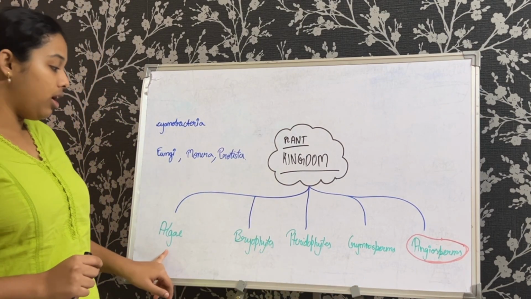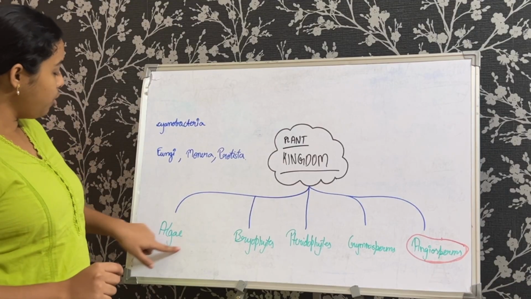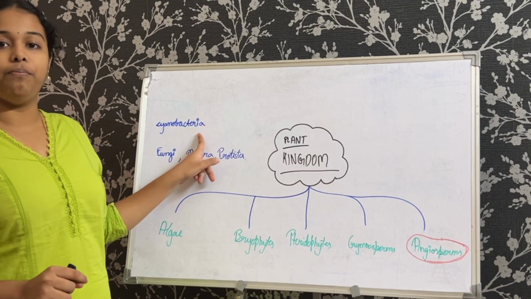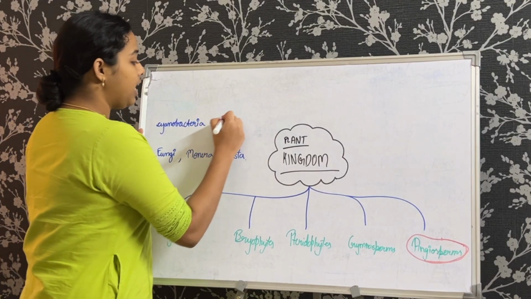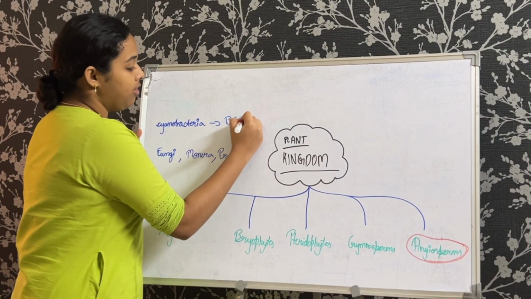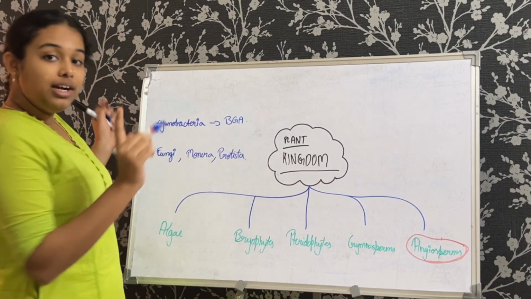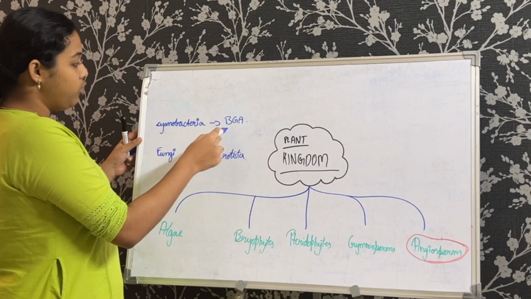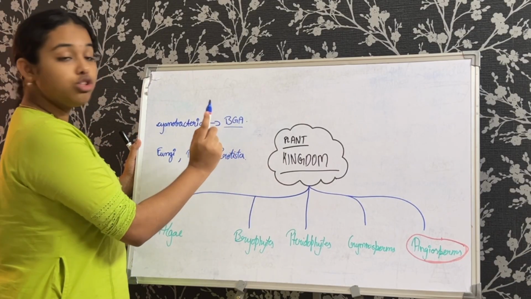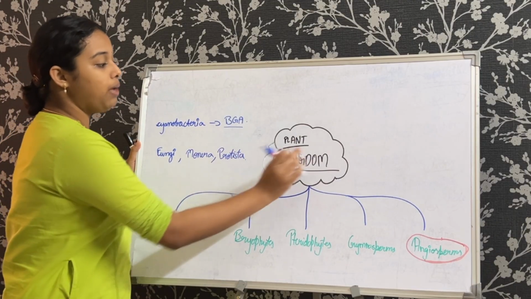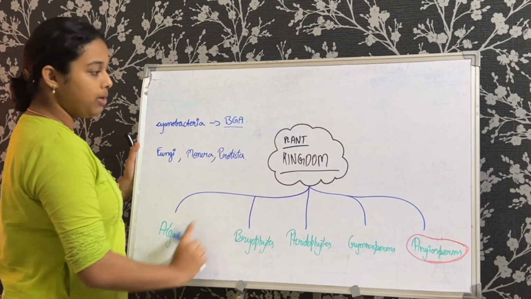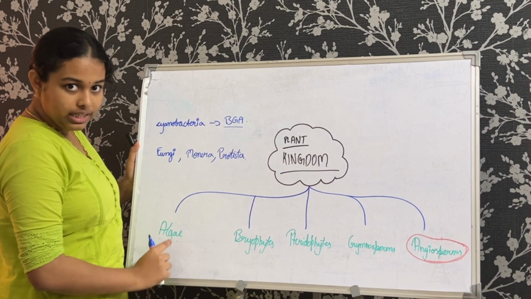This is a pretty common term, right? So you might have also heard of this term, cyanobacteria, which is also called blue-green algae. We write it as BGA whenever we are writing blue-green algae, right? But one thing I would like to mention here is that this blue-green algae does not belong to algae. Algae is a classification system under the plant kingdom, and this does not belong under this.